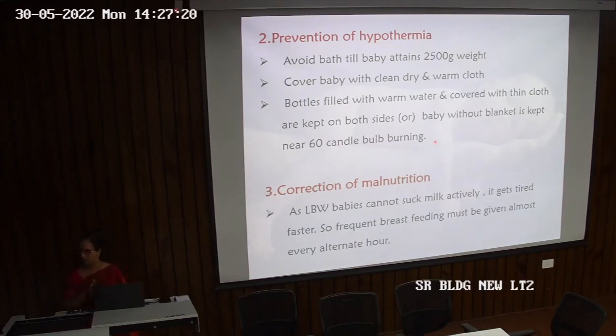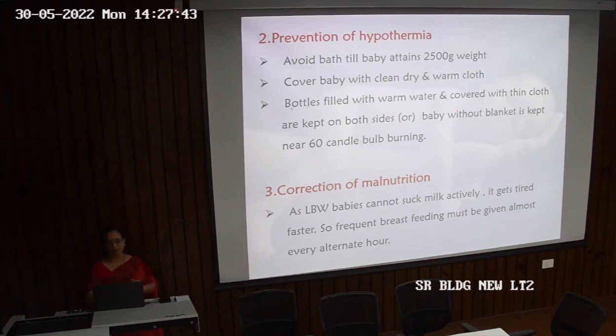And for a low birth weight baby, it becomes all the more important that we conserve all the heat that the baby is having and keep the child covered up. So we need to take care that we prevent hypothermia, because this becomes one of the reasons for mortality of a low birth weight baby.